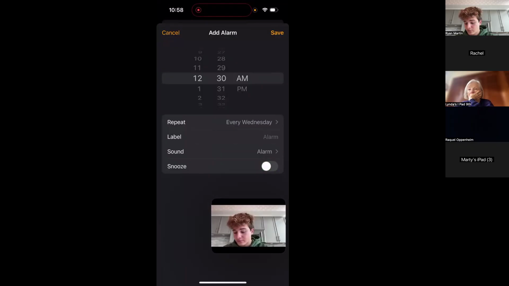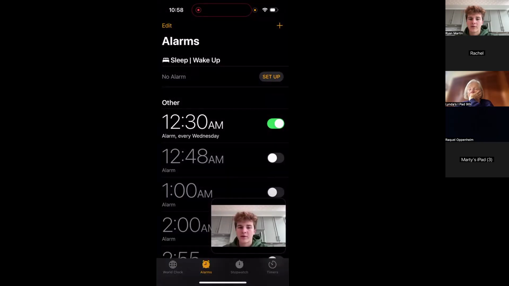So once you look at everything, it looks all set. So my 12:30 a.m. alarm every Wednesday. My sound is just alarm and I have no snooze. I want to press save. And now my alarm is on. So every Wednesday at 12:30 a.m. my alarm will go off.